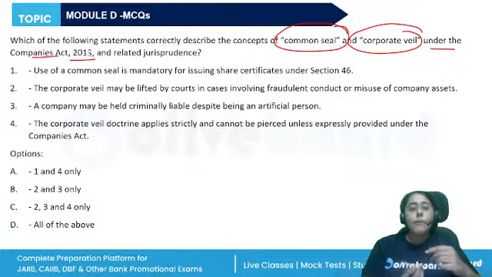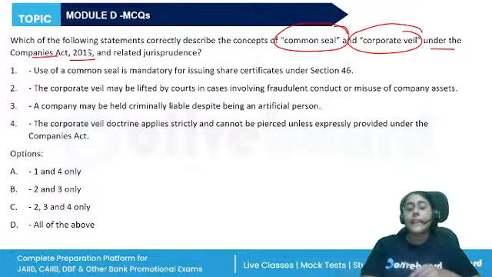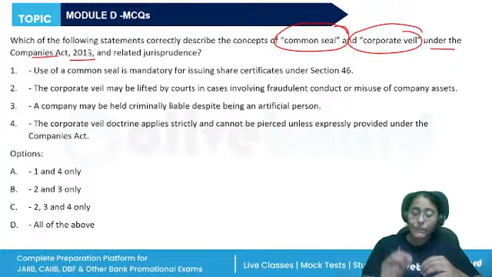The use of common seal is mandatory for issuing the share certificate. The corporate veil may be lifted by courts in cases involving fraud. Yes, the corporate veil is lifted when the courts want to know which people were involved in taking this decision. Let's say the company was involved in insider trading, so the court wants to know the responsible person. So yes, it will be lifted.